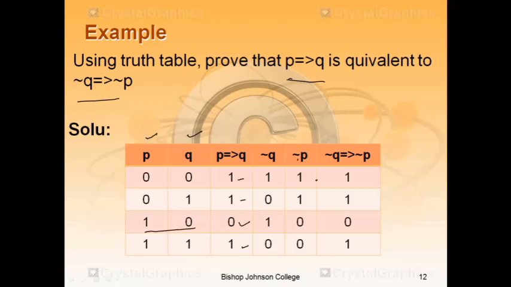For the RHS, Q naught and P naught, so first find Q naught, the opposite of Q, and P naught, the opposite of P. And as per the rule, implication 1 to 0 output is 0, rest all combinations output is 1. And you can see the LHS column and RHS column are both identical. LHS is 1 1 0 1, and here RHS is 1 1 0 1. Hence proved.